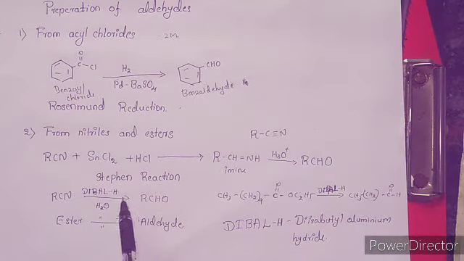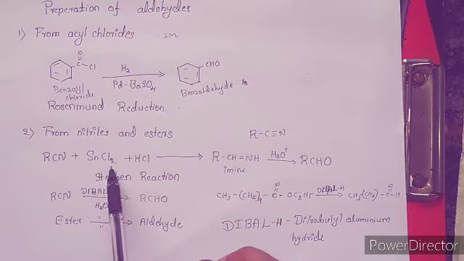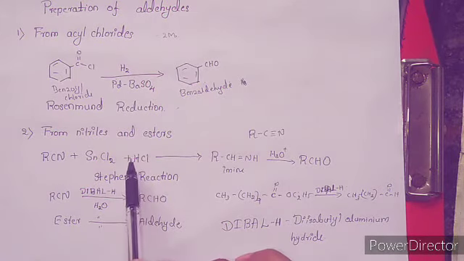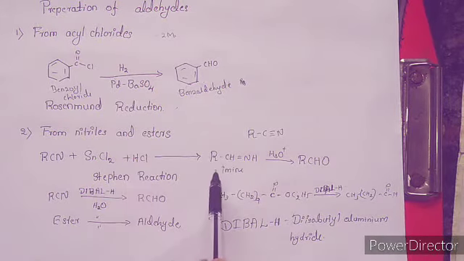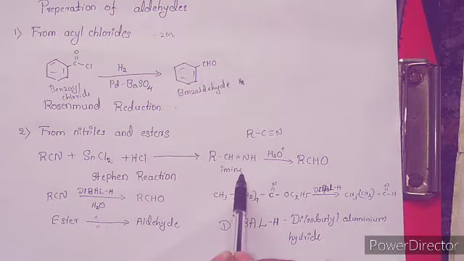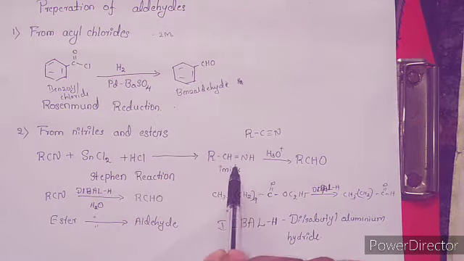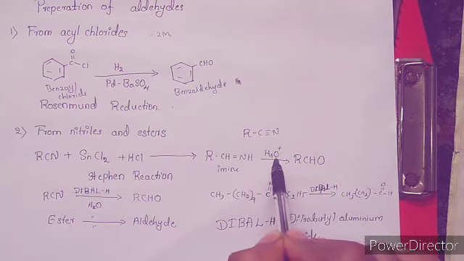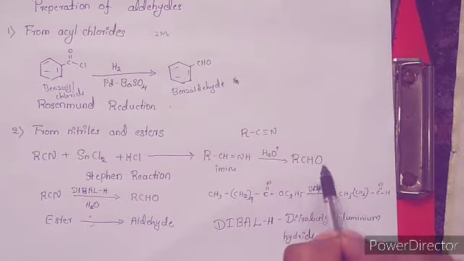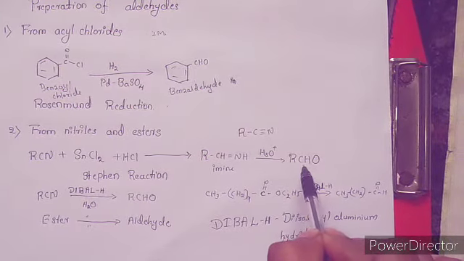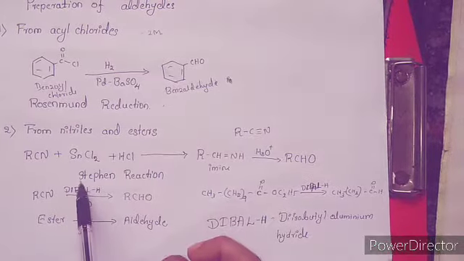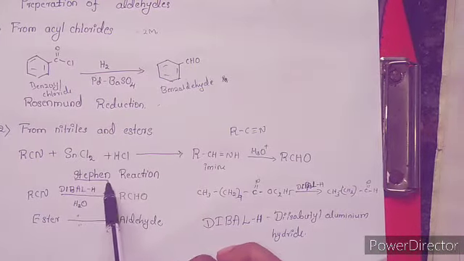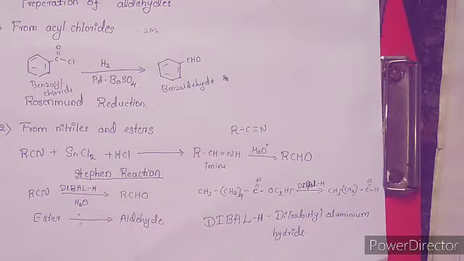So when nitriles are treated with stannous chloride in the presence of hydrochloric acid, they are converted into an intermediate called imines. So these imines on aqueous acid hydrolysis are going to give the aldehyde as the product. So this reaction is also a named reaction which is known as the Stephen reaction.